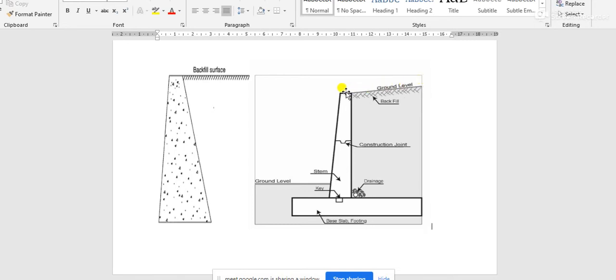That means the cross section available in a cantilever retaining wall is very high in spite of the low cross section provided, and as the cross section is very high, the earth pressure that is counteracted by this retaining wall is very high. That means the effectiveness of the cantilever retaining wall is much higher than that of the gravity retaining wall because of this part of the soil.